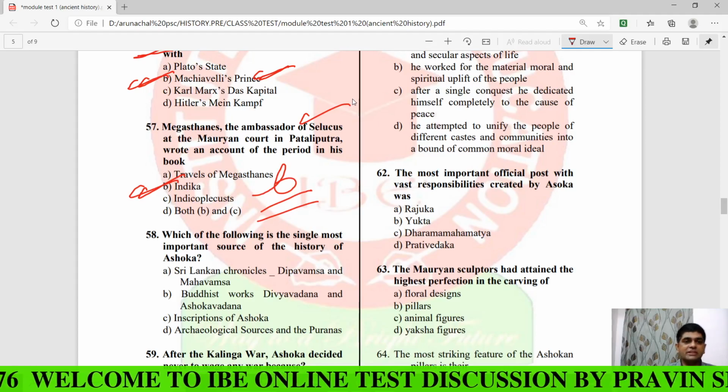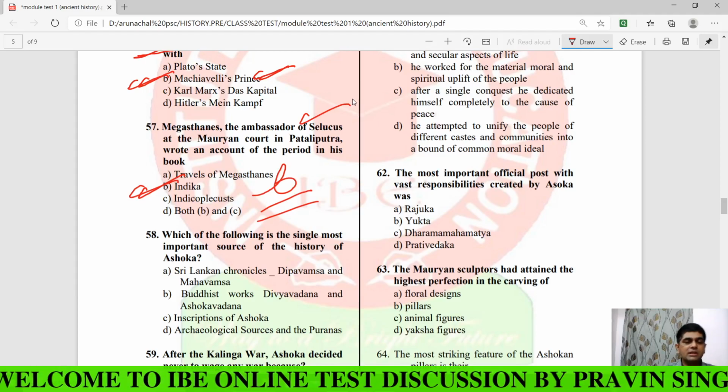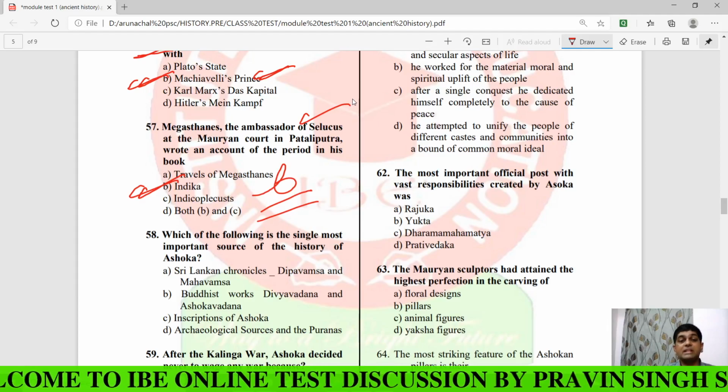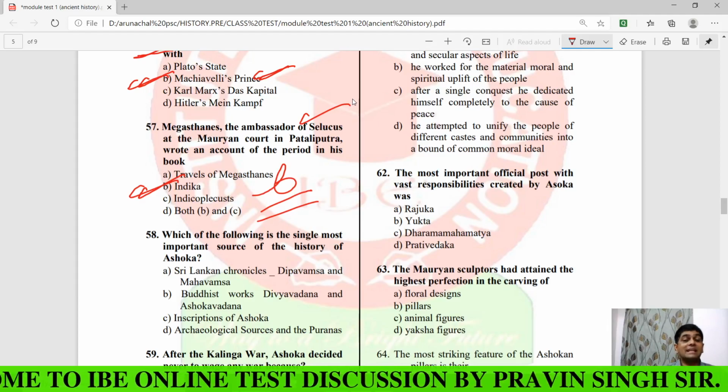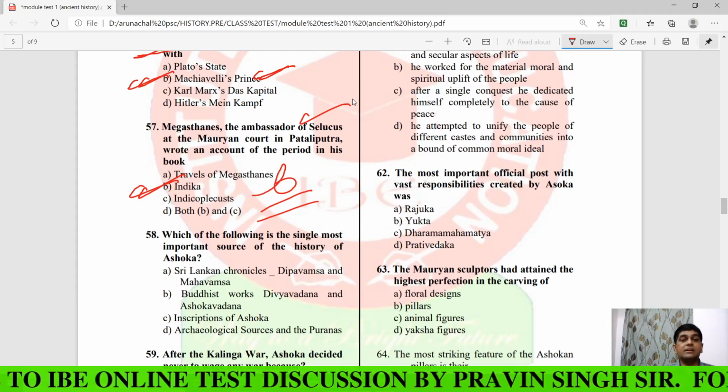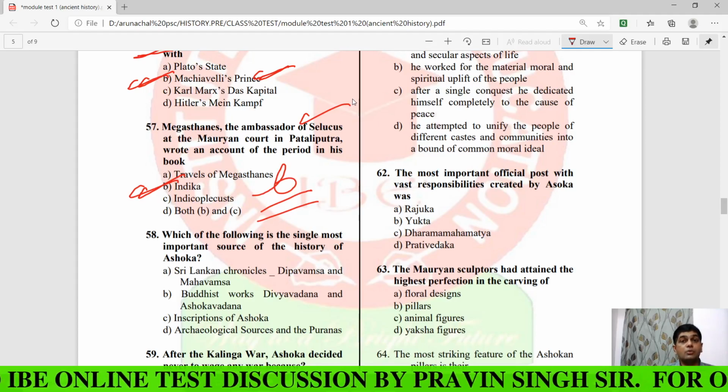But unfortunately, this book is not available. This book is only available in the form of quotations in the writings of the later Greek and Roman authors.